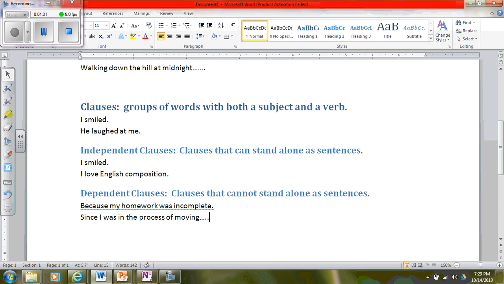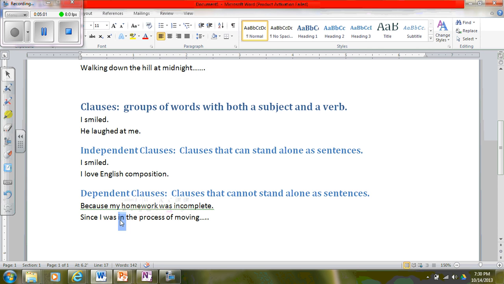So let's look at these examples. Because my homework was incomplete. First of all, is it a clause? Yes. I have both a subject, homework, and a verb, was. So it is a clause. The next thing that I have to ask myself is, can this stand alone as a sentence? No, it can't. Because my homework was incomplete, what, right? So because it cannot stand alone as a sentence, this is considered a dependent clause.